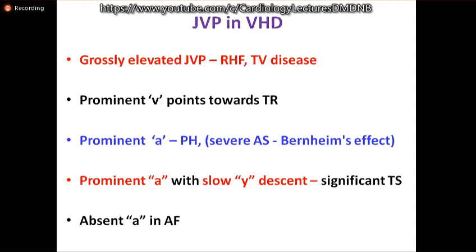Grossly, just summarizing JVP in valvular heart disease: when it is grossly elevated, think of right heart failure or TR disease. Prominent V, TR. Prominent A suggests pulmonary hypertension or Bernheim's effect in severe aortic stenosis. Prominent A with slow wide descent, significant tricuspid stenosis. Of course, it is absent in atrial fibrillation.